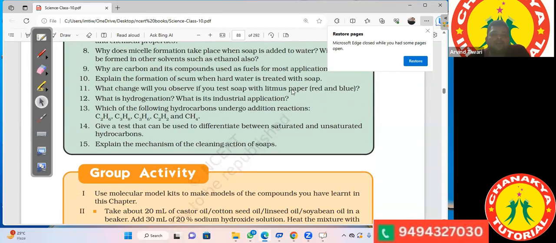Okay, the 13th one. Questions number 12 and 13 are important. What is hydrogenation? What is its industrial application? Rene, what is hydrogenation?